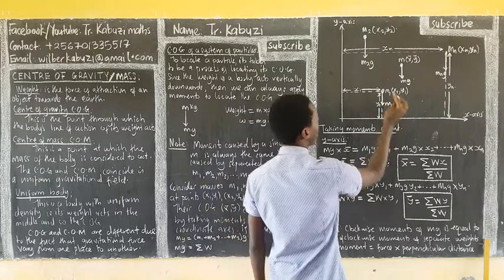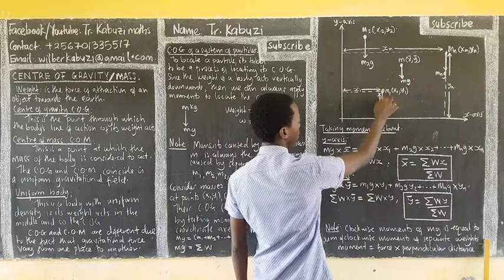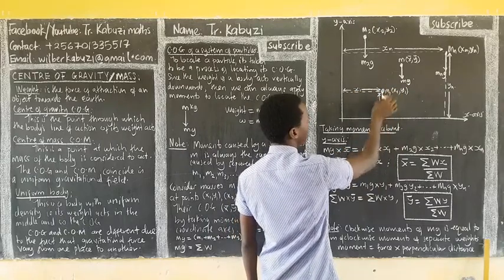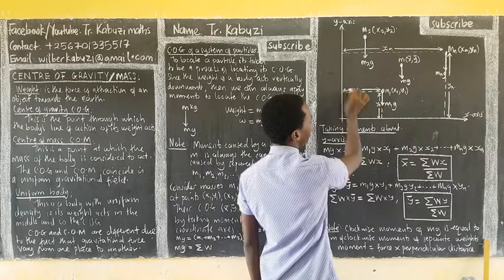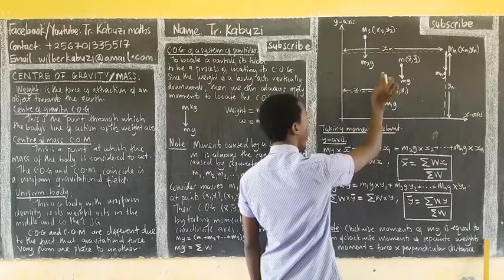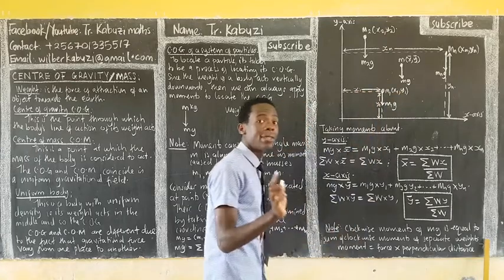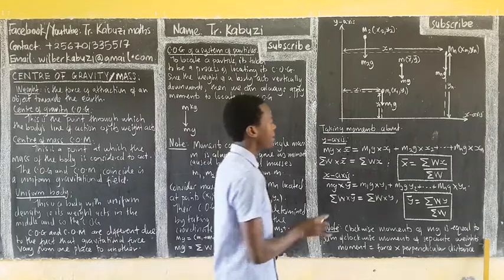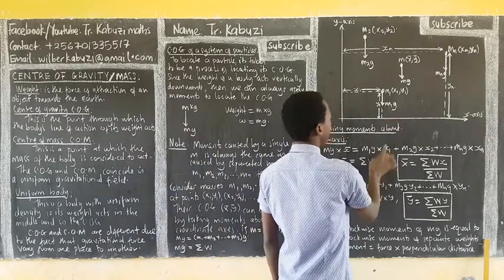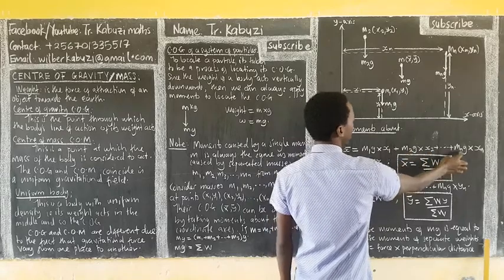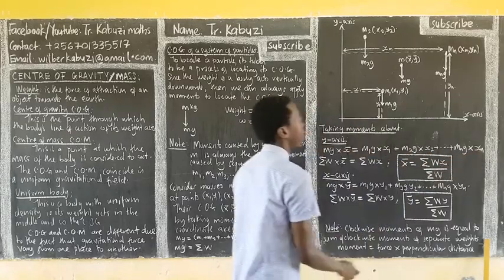Let me use 1 from here and here. This weight is acting downwards. Its perpendicular distance is from here up to here, and it's this x, because if the weight is vertical, then the perpendicular distance has to be horizontal. That's why I'm getting the weight times the horizontal for mass 1, the weight times the horizontal for mass 2, then the weight times the horizontal for mass n.